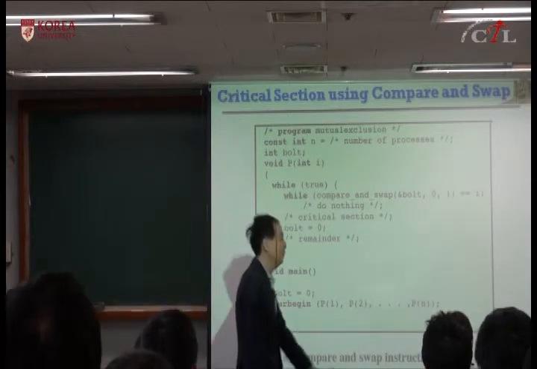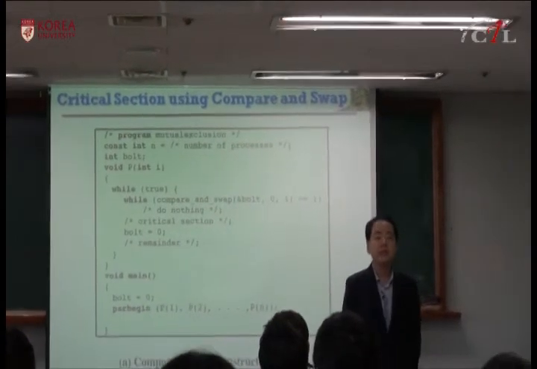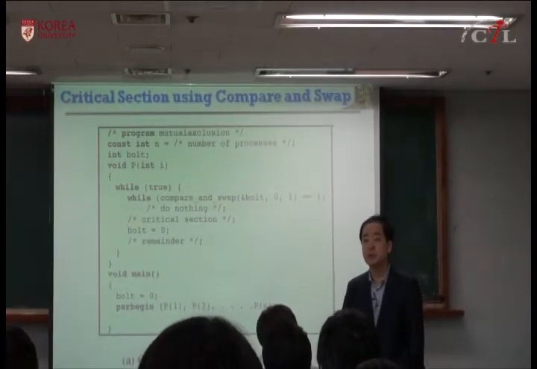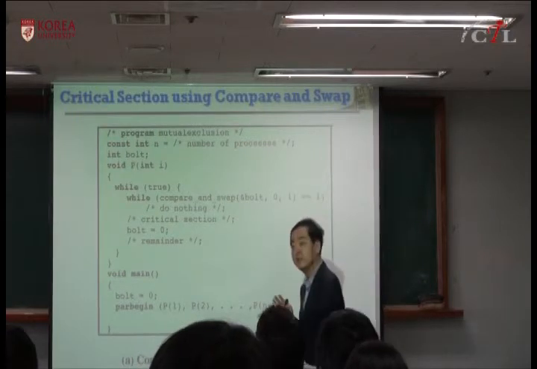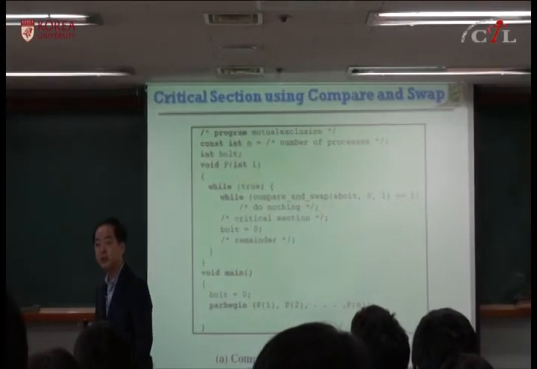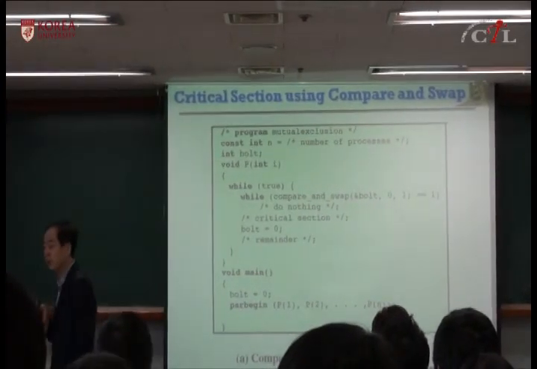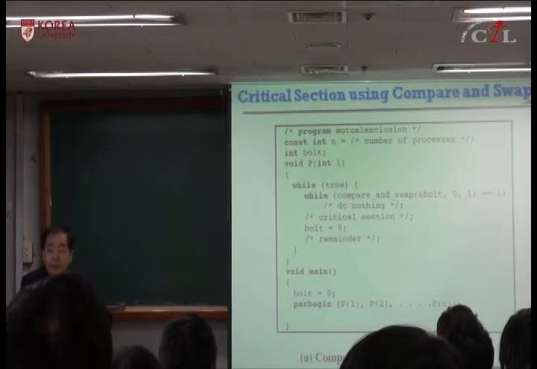So you can think of it as either 0 or 1. The initial value is 0, and you want to exchange it to 1, so that 1 means no other process can interrupt: I'm in the critical section. If you see the value of 1, you cannot do compare and swap. If you see a value of 0, then you can.